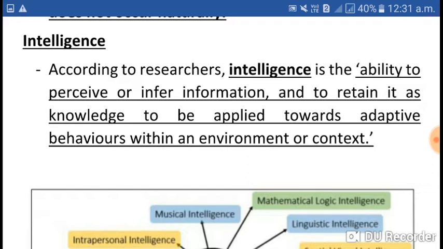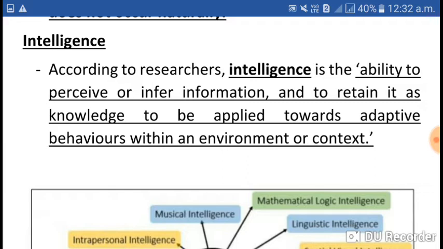To infer information is to hint at something, or we can say listen carefully and guess at something. So, intelligence is the ability to perceive or infer information and to retain it as knowledge to be applied towards adaptive behavior.